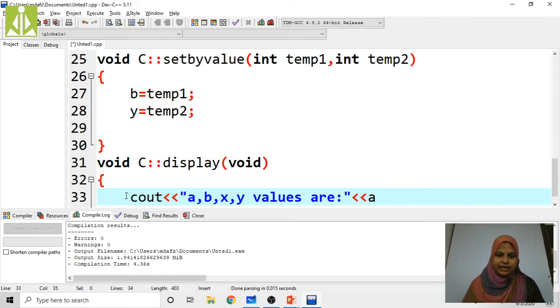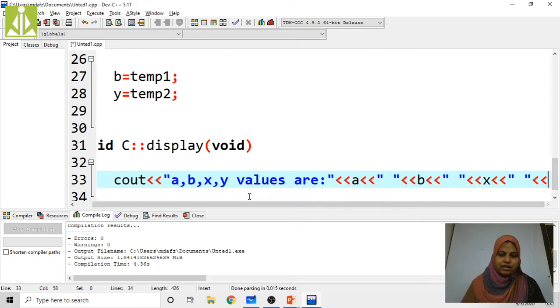Now a, next I am going to give some space. Next I am going to show the b value, then give some space. Next x, give some space.